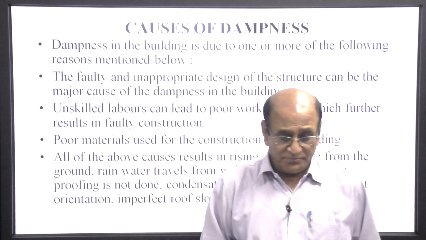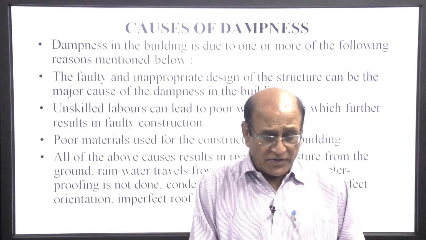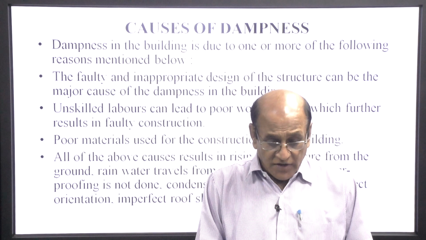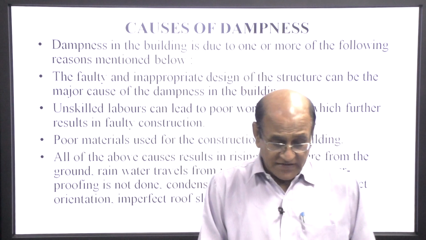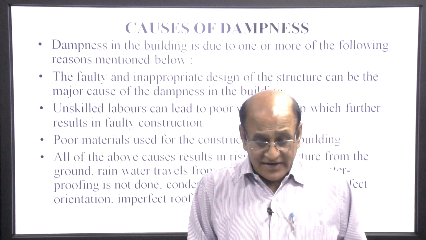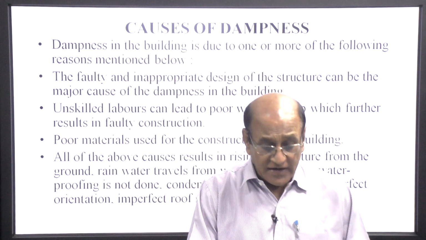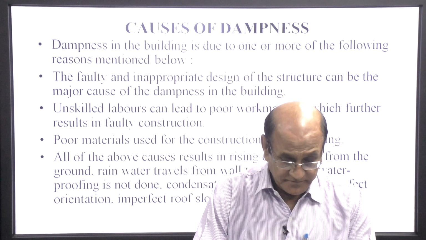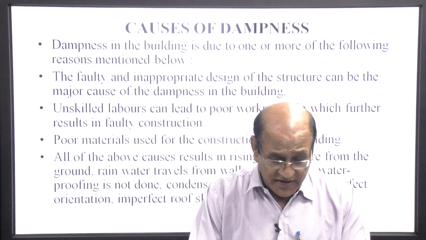Causes of dampness. Dampness in the building is due to one or more of the following reasons: faulty and inappropriate design of structures, unskilled labor that leads to poor workmanship, which further results in faulty construction, and poor material used for the construction of the building.